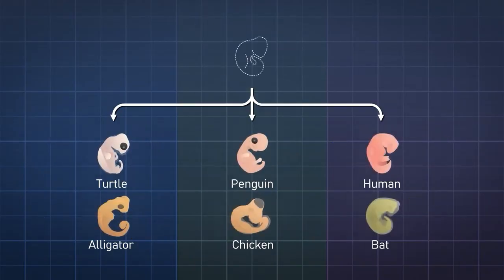The way embryos develop also demonstrates evolutionary history. Embryos of the different vertebrate species initially look almost identical. Human embryos have a tail.